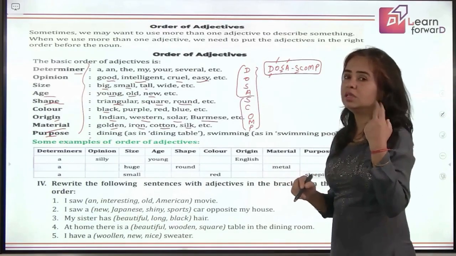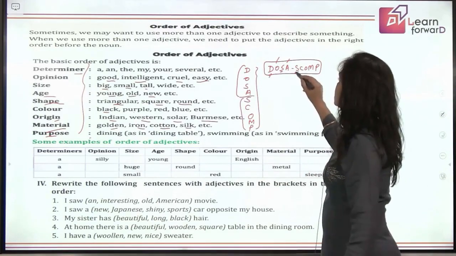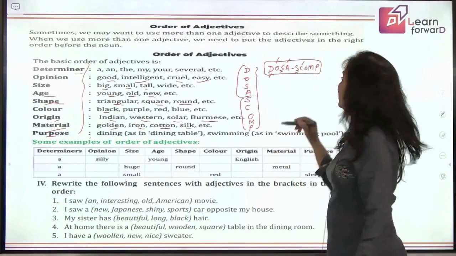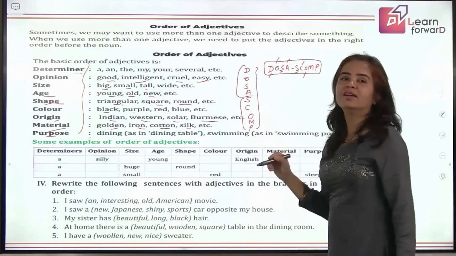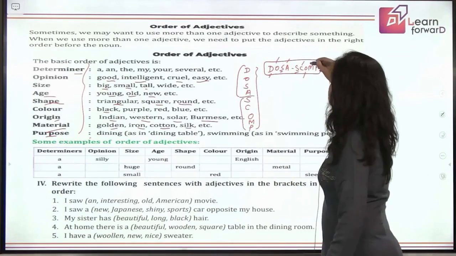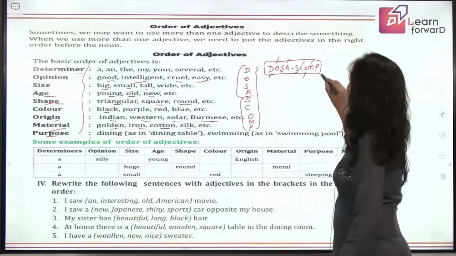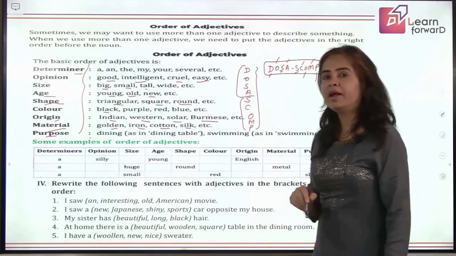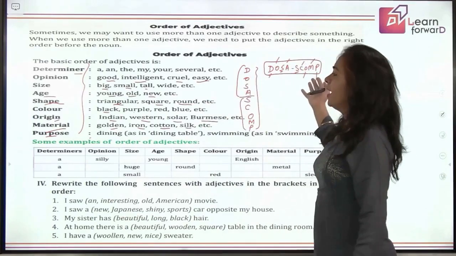This is the only thing you must remember. So this is for shape. Then C stands for what is the color of that noun. O stands for origin. M stands for the material being used, and P stands for the purpose of that noun, right? So this is the acronym we'll be using.